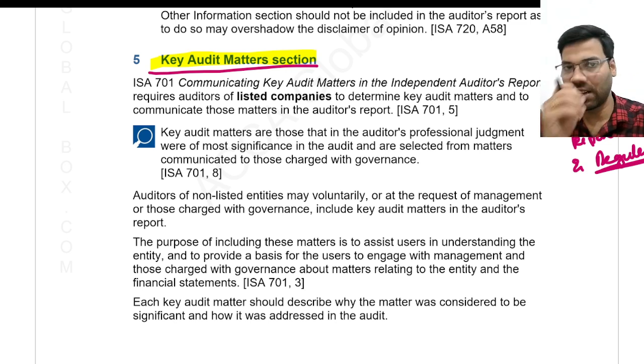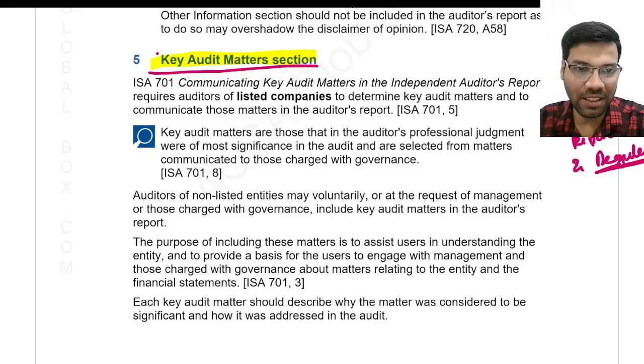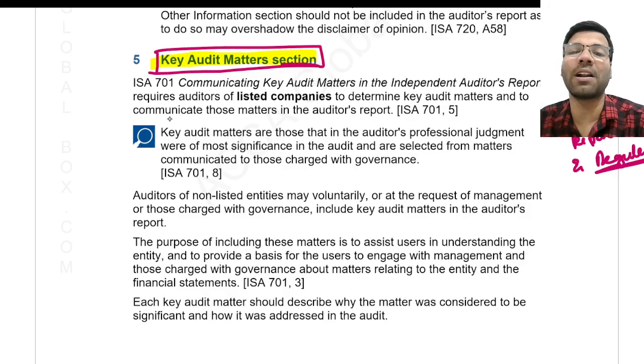Okay, so the auditor has done some procedures somewhere and he has got the information, right? If he wants to communicate this to the shareholders of the company, he doesn't have any paragraph in the auditor's report, right? That is the reason why this key audit matter paragraph has been introduced.